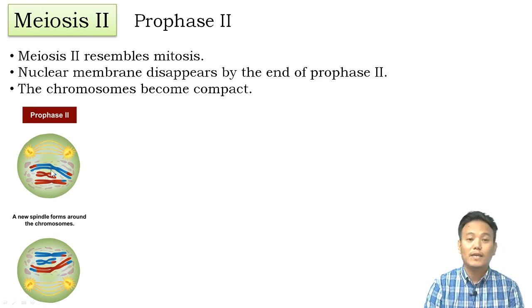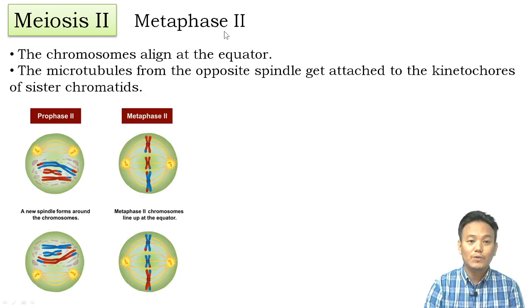And the spindle also forms, right? The centrosomes, which are cell organelles, double, and then they start to move apart and they start extending microtubules. After prophase 2 comes metaphase 2, right?